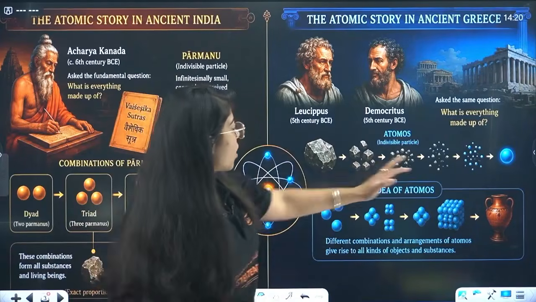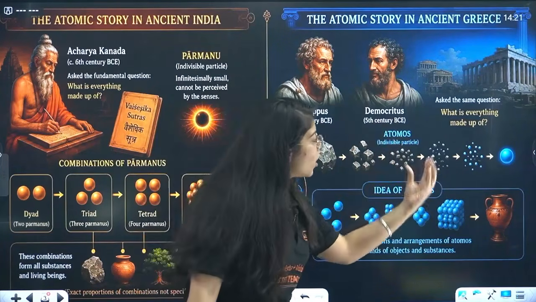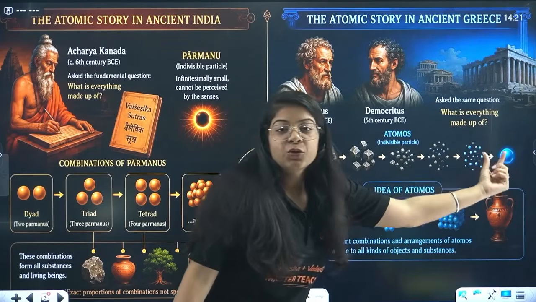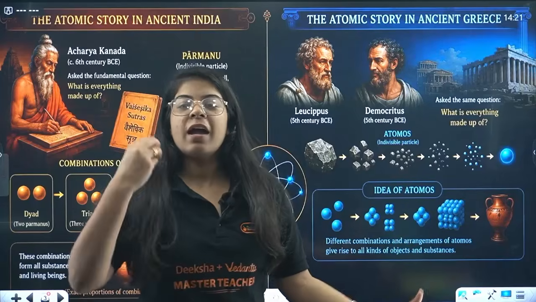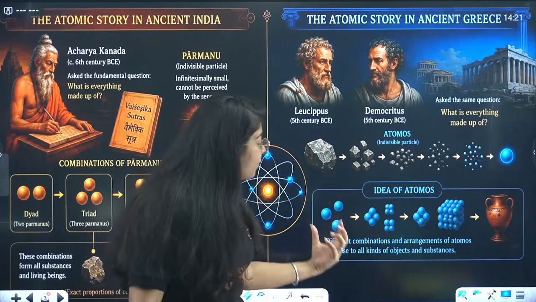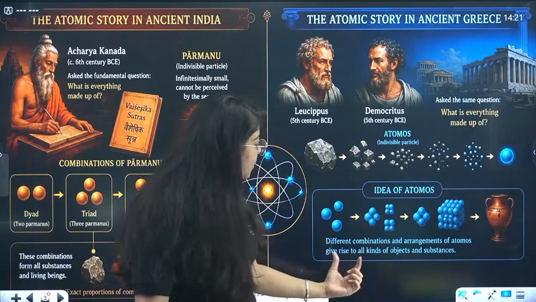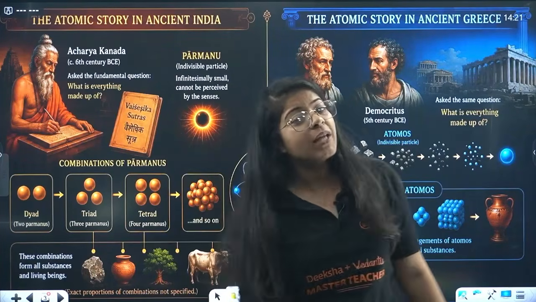So there we got its name. They broke this big piece down into smaller and smaller pieces, and finally into one indivisible particle, that is our atom. Right? Now this was basically the idea of the atom. Different combinations and rearrangements of atoms give rise to all kinds of objects and substances, and we know that, right?